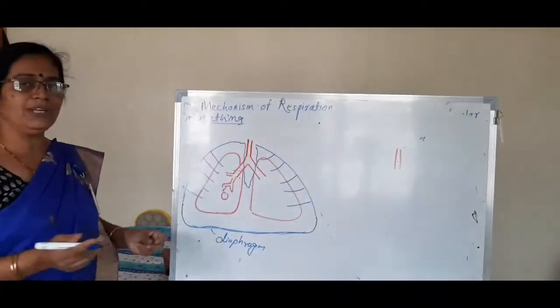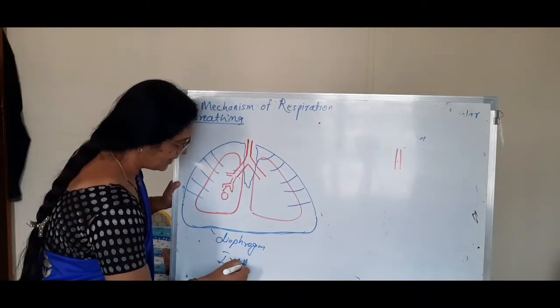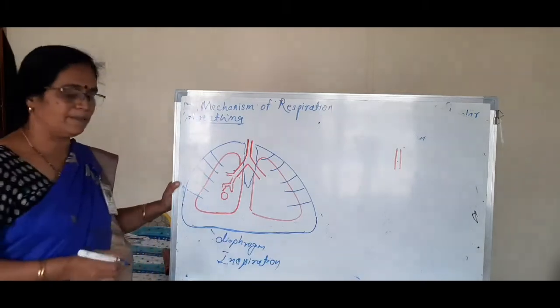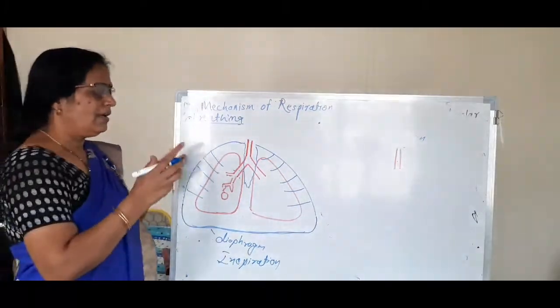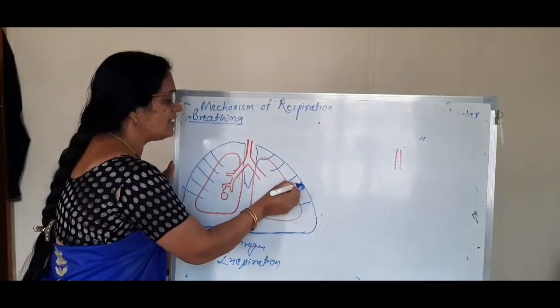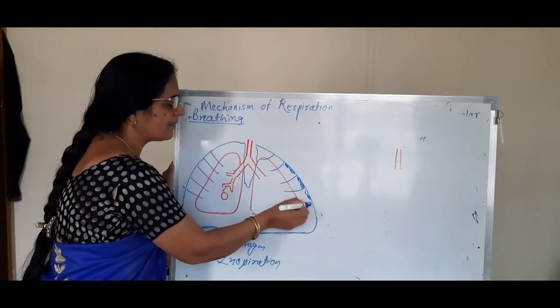What happens during inhalation or inspiration? The whole process depends upon the contraction and relaxation of the intercostal muscles. The intercostal muscles are present in between the ribs.